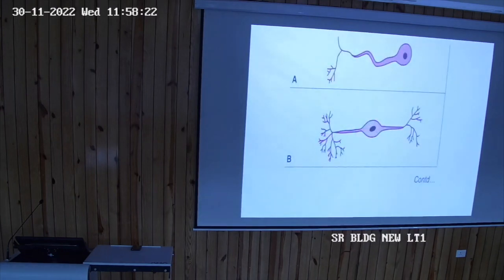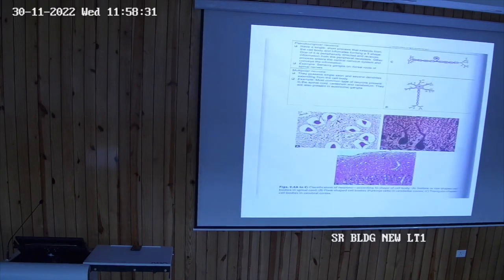This is the diagram showing, look, this is unipolar, bipolar neuron, and look here, pseudo-unipolar, a single process dividing into the axon and dendrite, and this is multipolar. This is the classification on the basis of process, and see this diagram. This is also commonly asked.